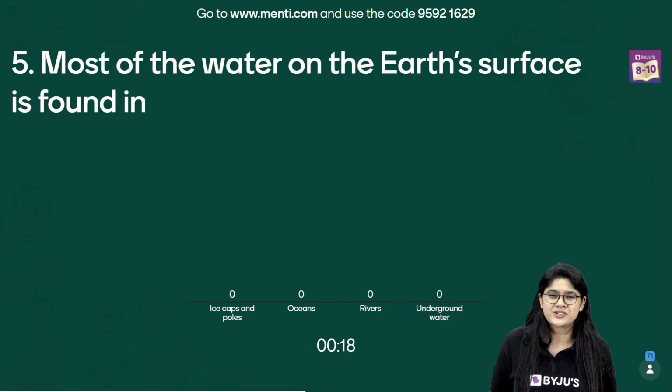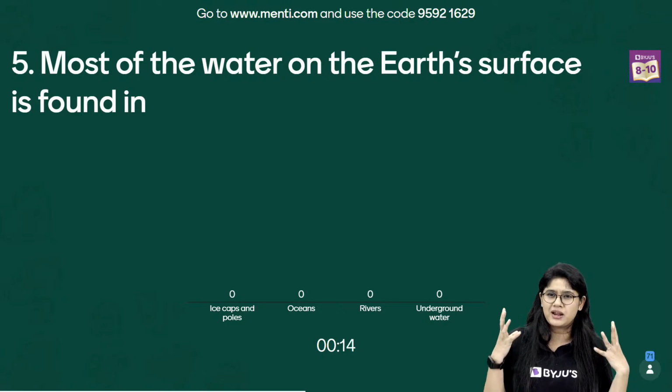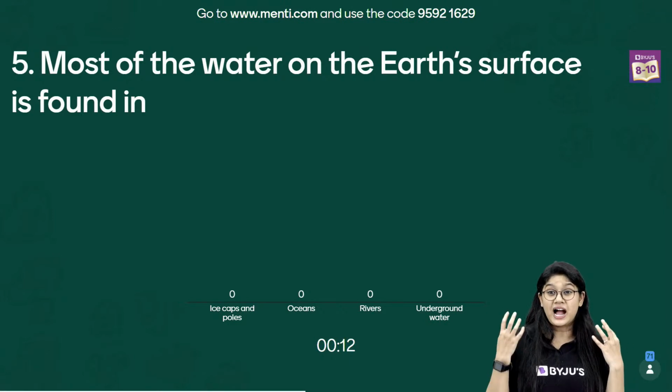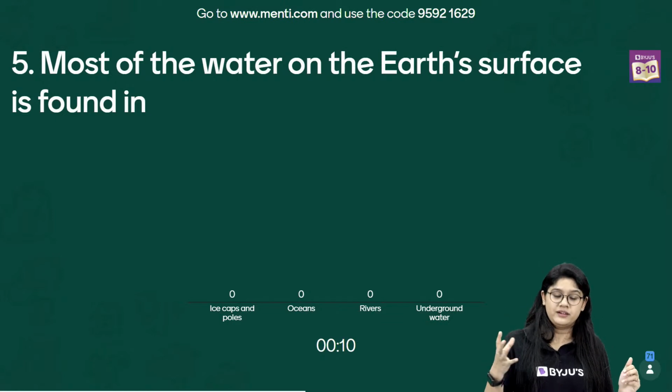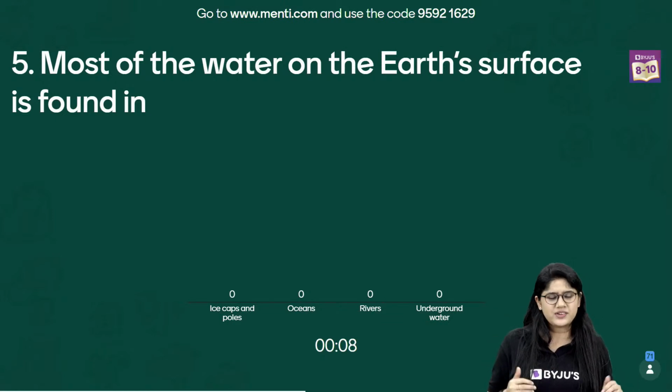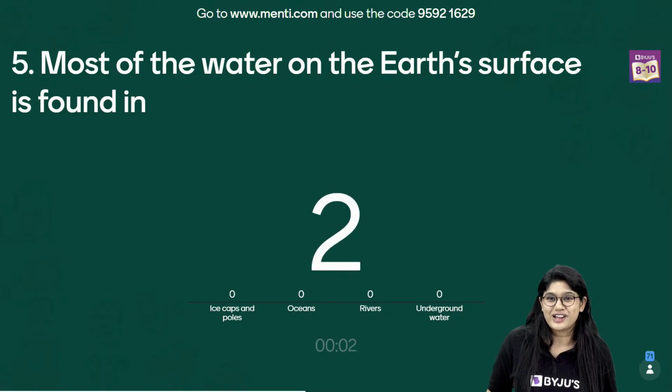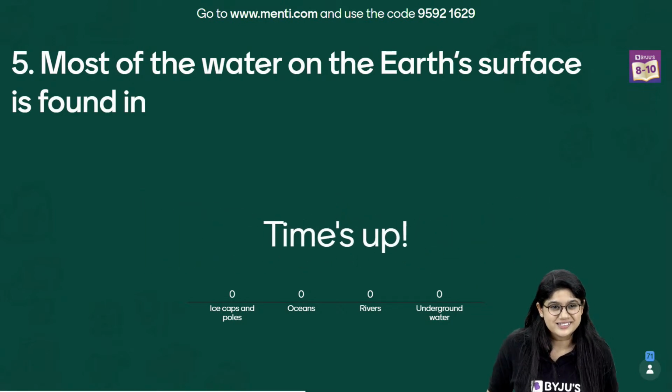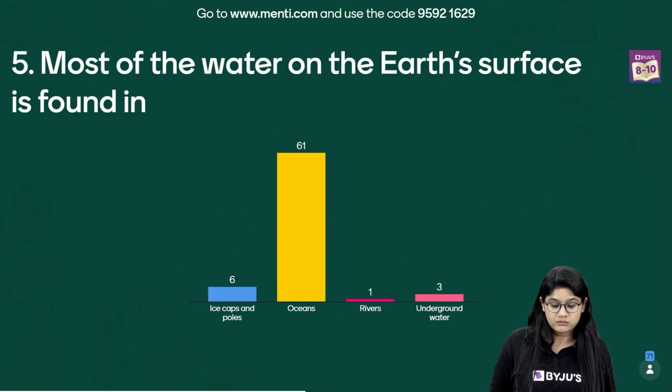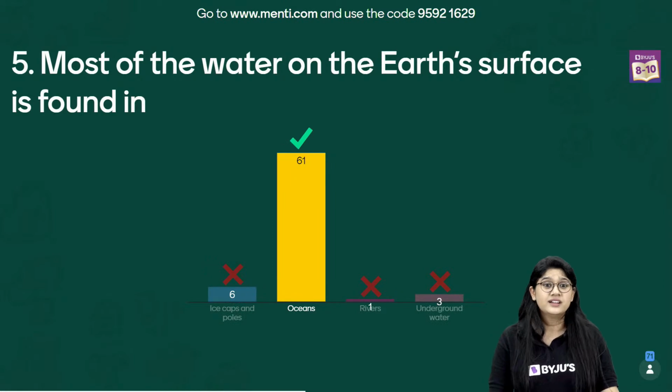It's a very easy question, right? Majority of the water, most of the water, where is the most water on our earth, in which source? It's a very easy question, right? Super easy question. Answered, very good. I can see the answers in the chat box, and the correct answer is option B, which is the oceans.